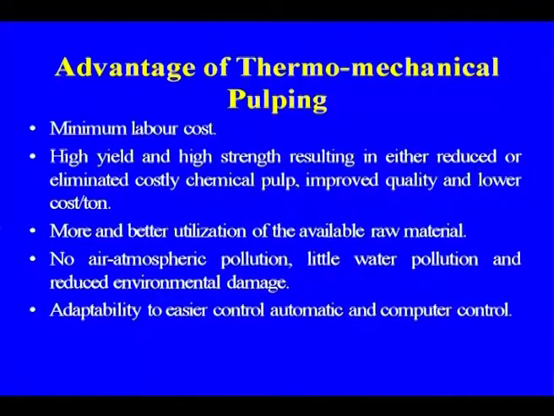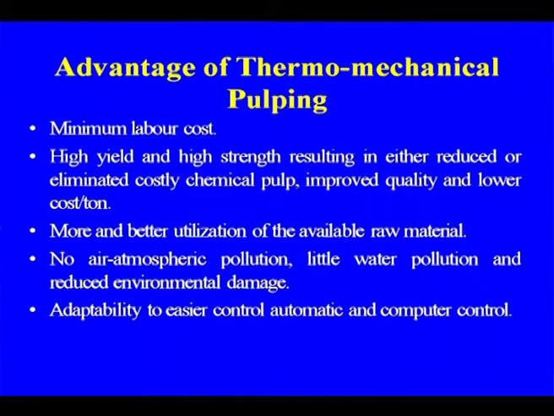Another advantage: minimum labor cost, high yield, because the stone ground pulp was using high energy consumption. So minimum labor, high yield and high strength, resulting in either reduced or limited costly chemical pulp, improved quality and lower cost, more and better utilization of the available raw materials, no atmospheric pollution, little water pollution, because in case of the stone ground we are also adding water during the pulping, and so the water has to be removed, and it reduces the environmental damage.